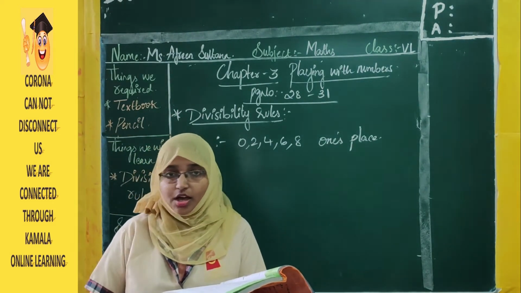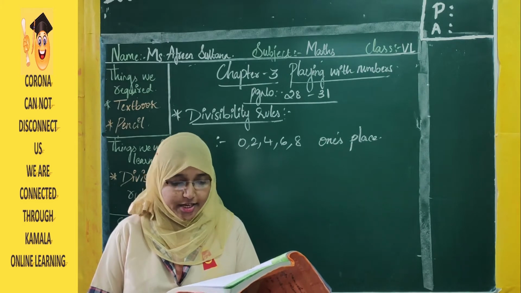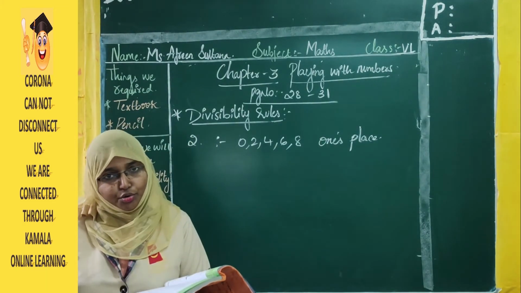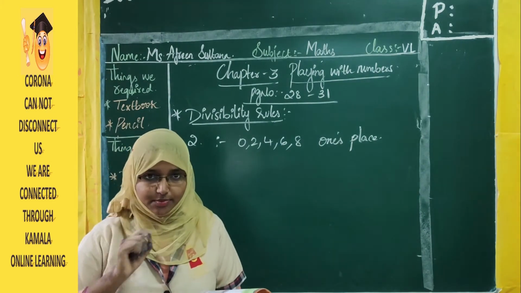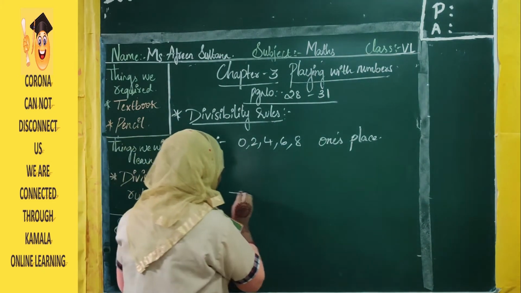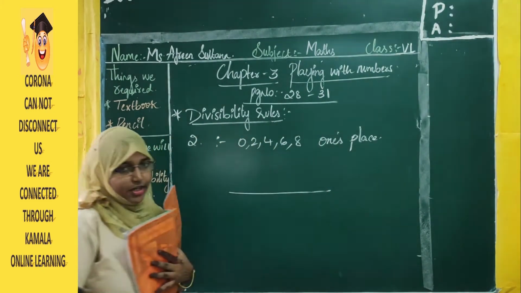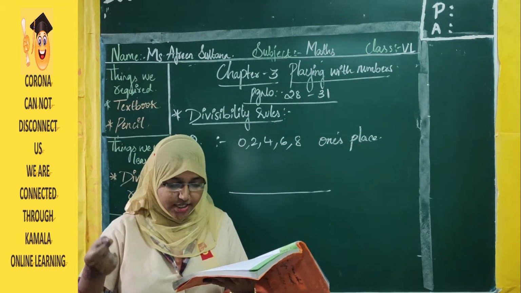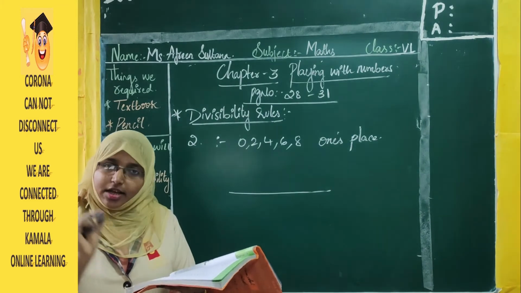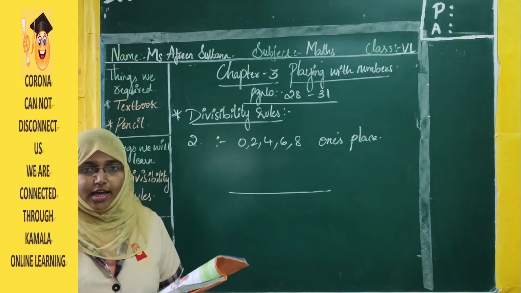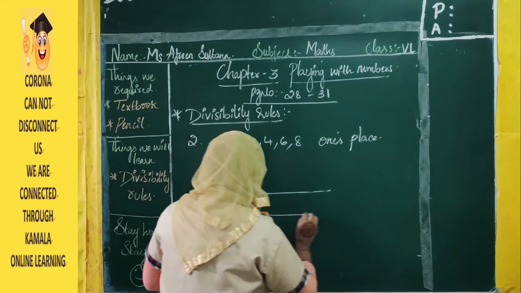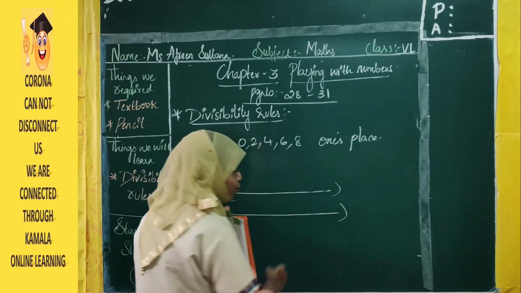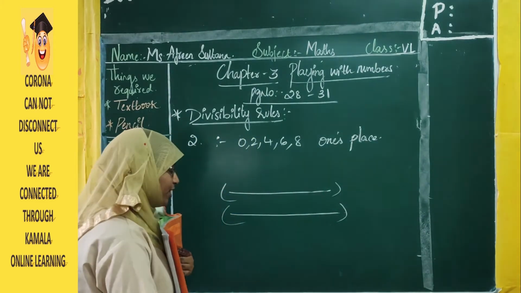That definition you just please underline. A number is divisible by 2 if it has any of the digits 0, 2, 4, 6, 8 in its ones place. That line you are going to underline with your pencil. And for the divisibility rule of 3, just underline: if the sum of the digits is divisible by 3, then the number is also divisible by 3. Those two important points are nothing but the rules of 2 and 3. Those two you just underline. Okay?